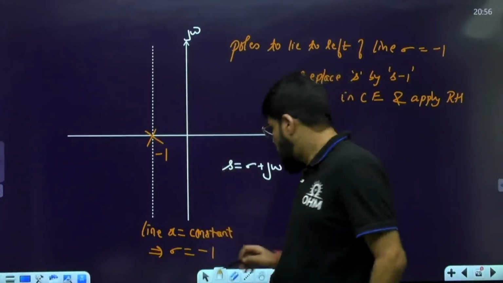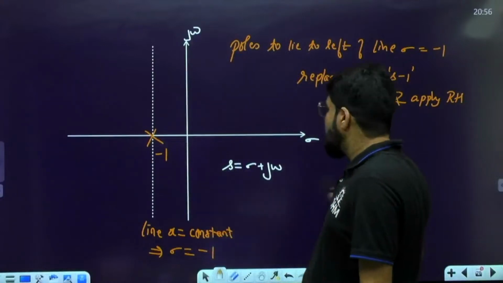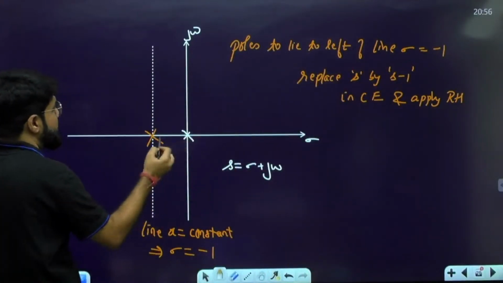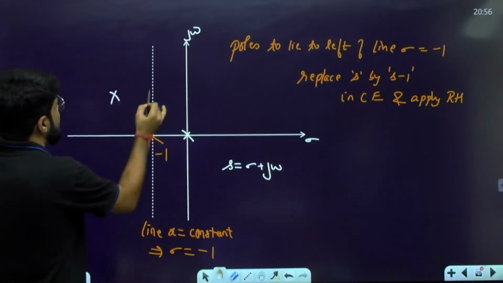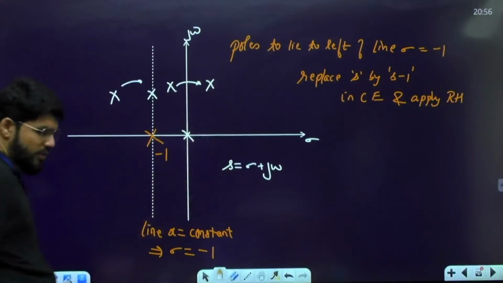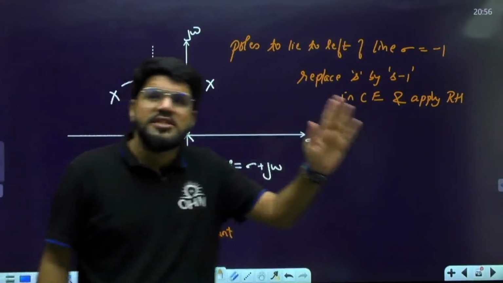s minus 1. So all the poles are being shifted 1 unit to the right. If there is a pole at minus 1, it will be shifted here. If there is a pole here, it will come here, 1 unit right side. If there was a pole here, it will go here, 1 unit right. So all the poles are shifted 1 unit right.